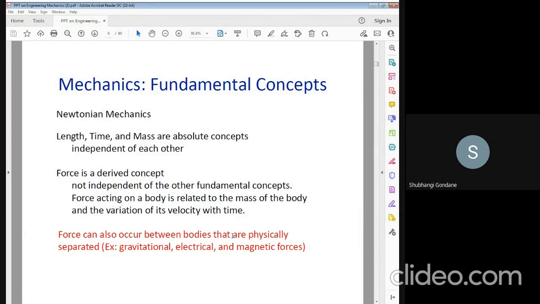What is the definition of force? The force acting on the body is related to the mass of the body and the variation of its velocity with respect to time. The force can also occur between two bodies that are physically separated. That is gravitational force, electrical and magnetic force. All these parameters are related to force.